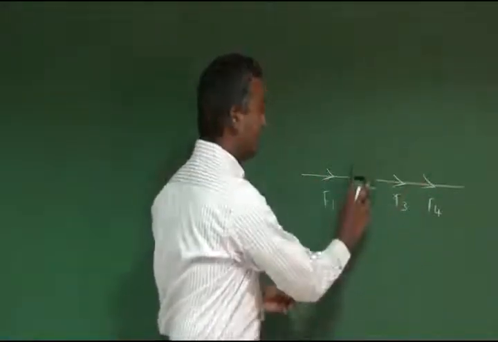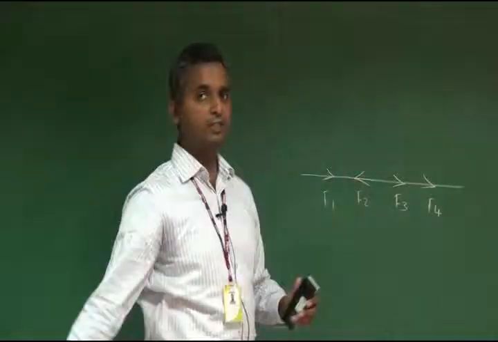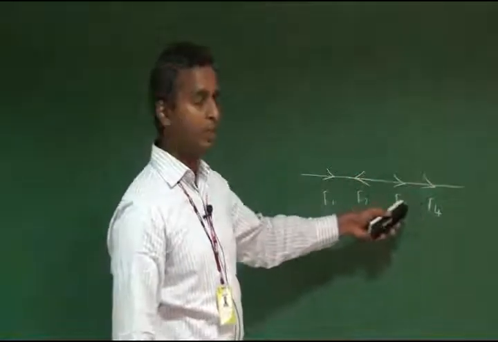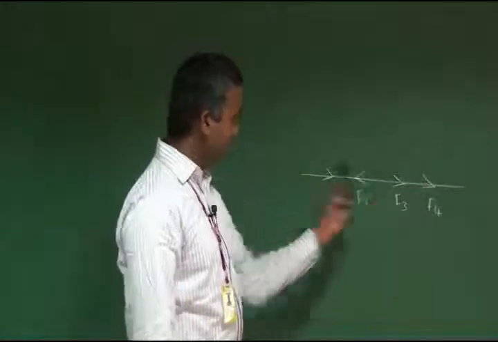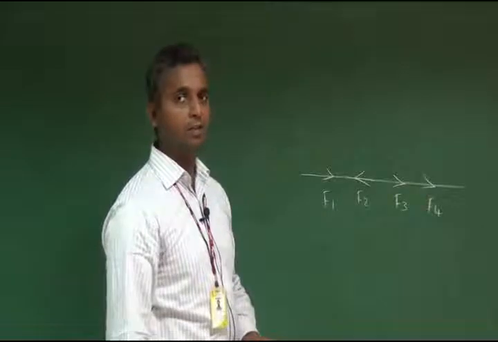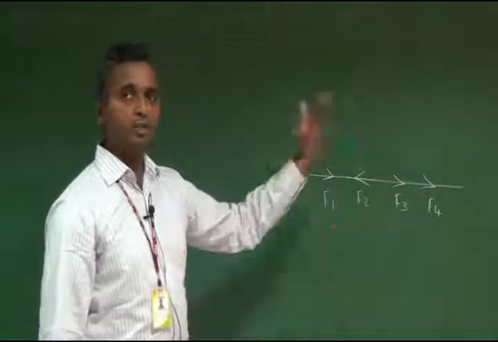If we change any one of the directions towards left like this, then it is called unlike collinear force. If all the directions are the same, it is called like. If one of the forces has an opposite direction, then it is called unlike collinear force. So collinear force is classified into two again: one is like and the other one is unlike.